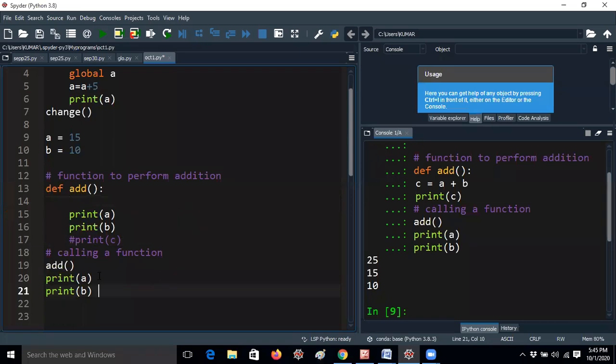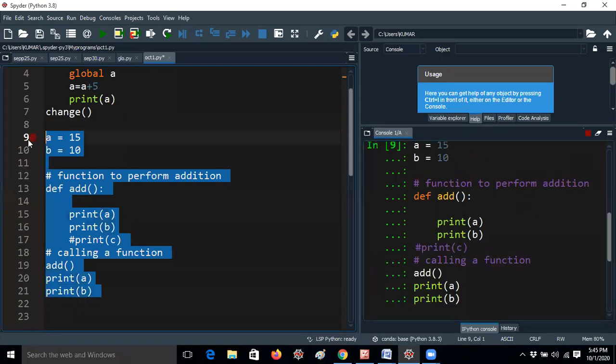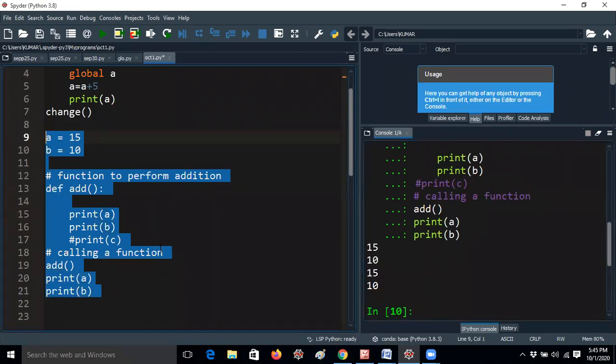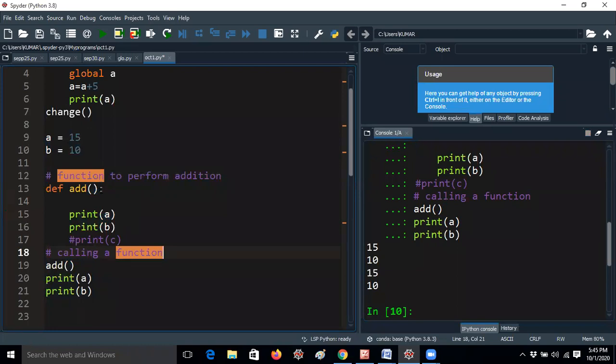Anyway, no problem guys. Here the a value and b value are there. Now I would like to access those values here and also here. Now I'm running the program. So I'm getting 15, 10, 15, 10. So that is nothing but global variables. I hope everyone understands.